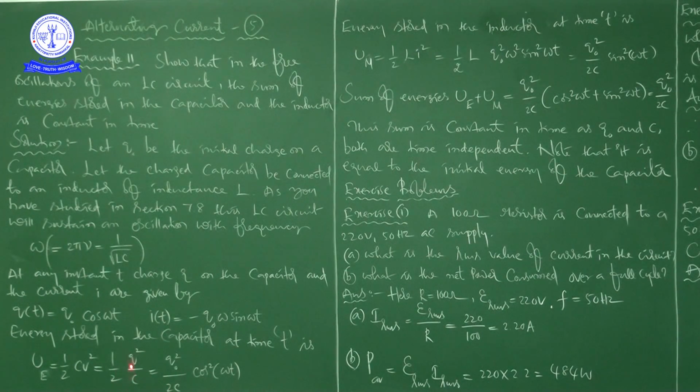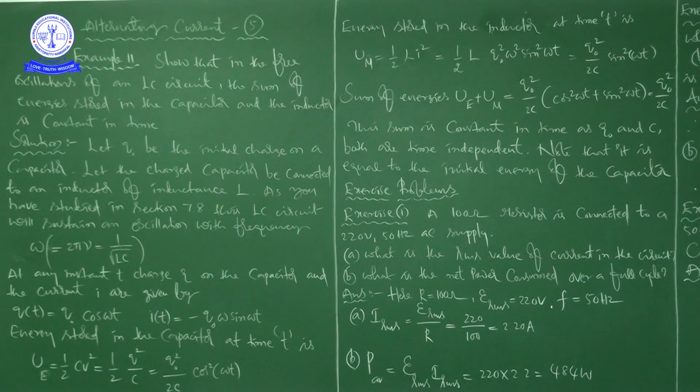Here we are saying UE is equal to Q square by 2C, and Q we know is Q naught cos omega t. So if you write the Q value here, finally we get the energy stored in the capacitor at time t as UE is equal to Q naught square by 2C, cos square omega t, right.